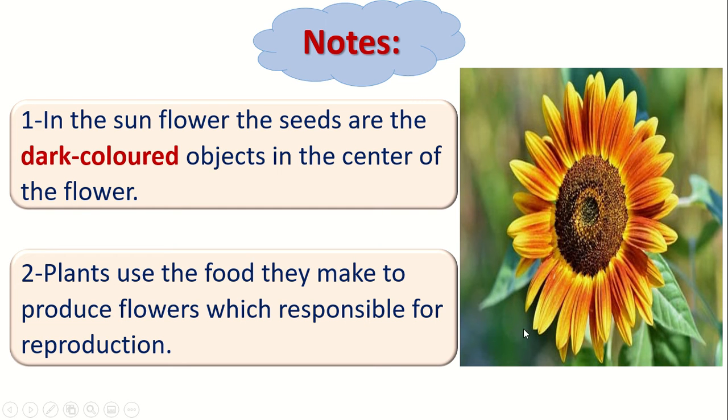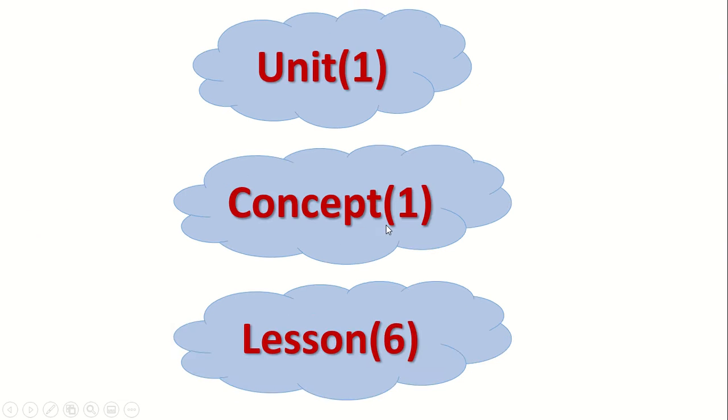Okay, how can the plant make a flower? When the plant does the photosynthesis process, the plant makes food, which is the glucose sugar. The glucose sugar, or the food, helps the plant to make a flower. And the flower will make the seeds, and the seeds help the plant to reproduce and make a new plant. So the plant can produce a flower by getting food, or glucose.